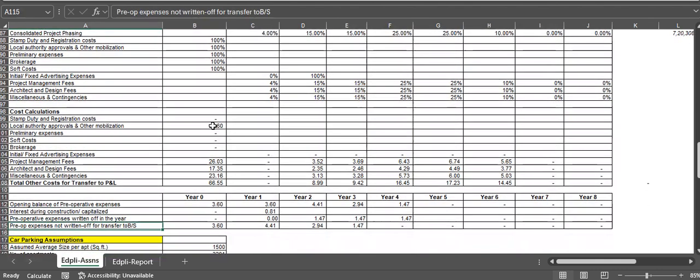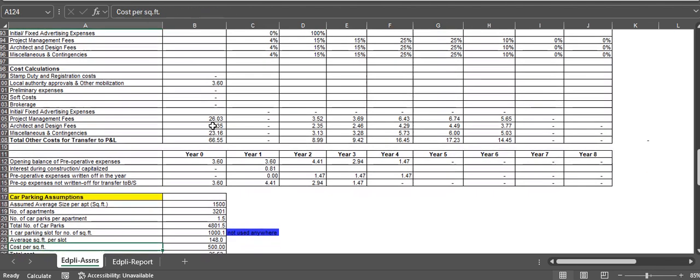Then we have the opening balance of pre-operative expense. So 3.60, 4.41, 2.94 is also there. Then we have the interest during the construction. Capitalization is 0.81 and the pre-operative expenses written off during the year is 1.47 and 1.47. Pre-operating expenses not written off for the transfer to the balance sheet is 3.60, 4.41, 2.94 and 1.47.